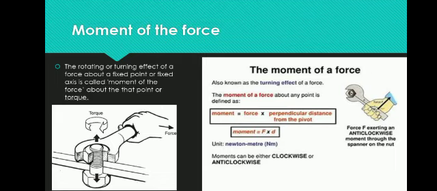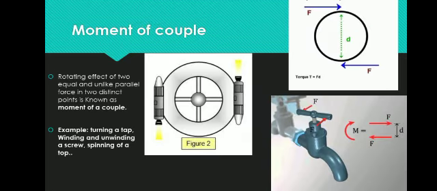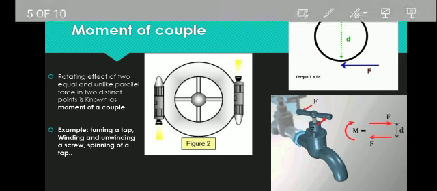Okay, so next one is the moment of couple. This is the example for you.